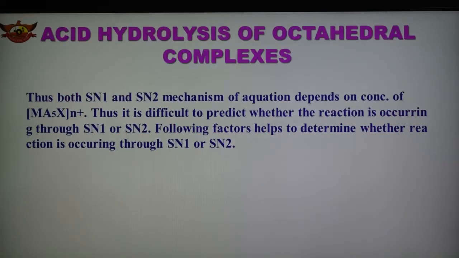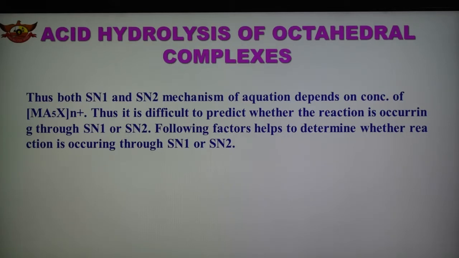So in this case, both the SN1 and SN2 mechanism rate equations depend on the concentration of the octahedral complex MA5X n+. Therefore, it is difficult to predict whether the reaction takes place through SN1 or SN2. Therefore, some factors are there, by using which it is possible to determine whether the reaction takes place through SN1 or SN2.